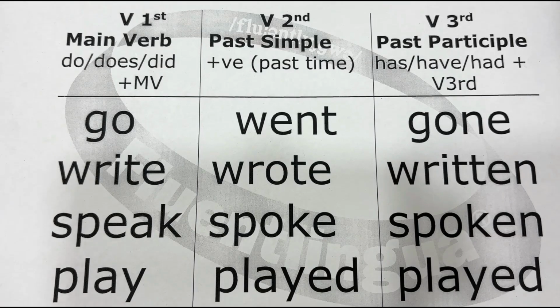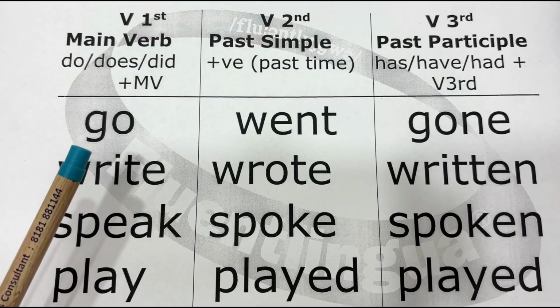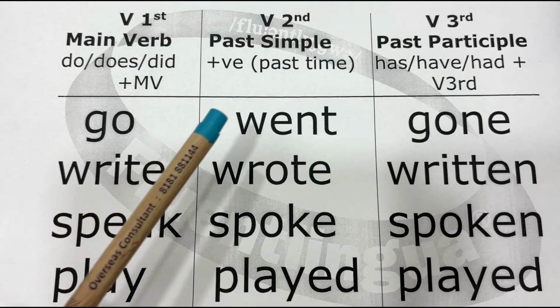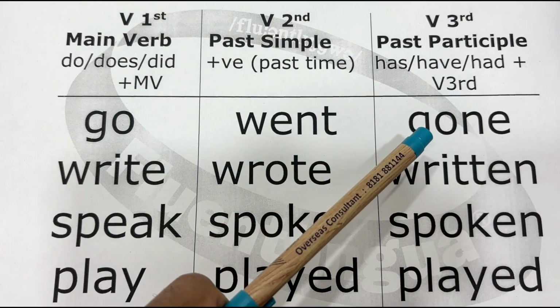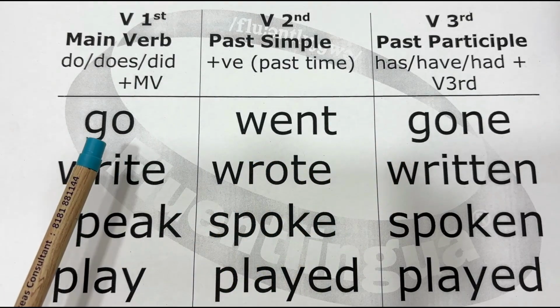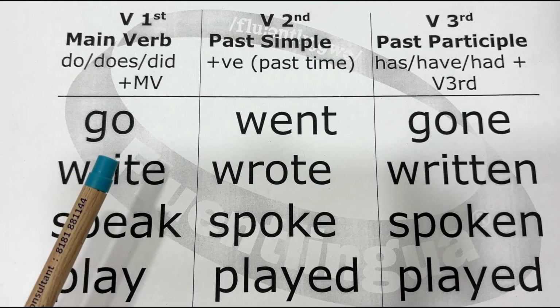You already know that every verb has three forms. We call the first one the main infinitive form, like go, then the past tense form went, and the past participle gone. Now, when to use these three forms of verbs, that's very important.